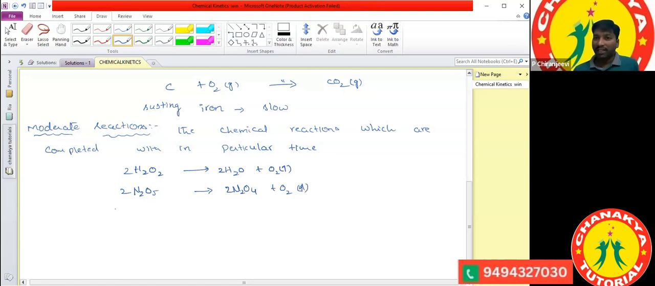Clear? And what is another reaction here? Hydrolysis of an ester. Hydrolysis of an ester. So what is the general formula of the ester functional group, Ritu? General formula of the ester functional group.